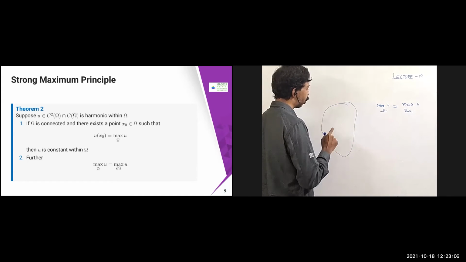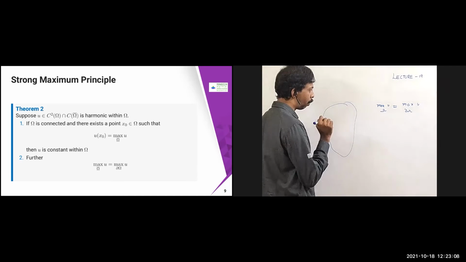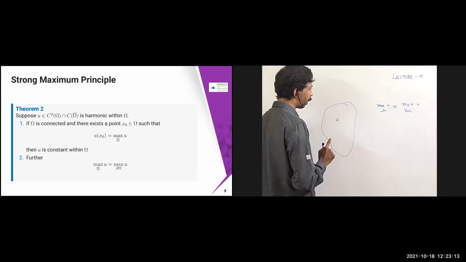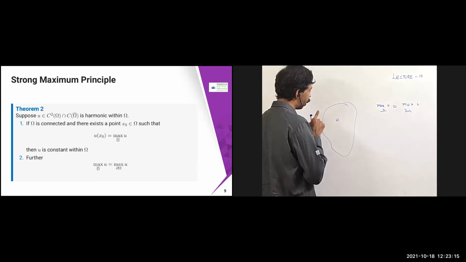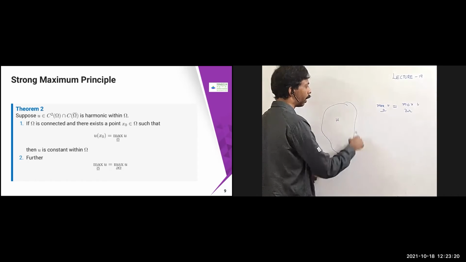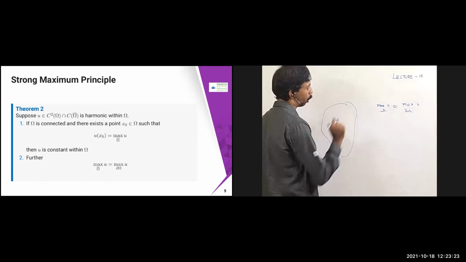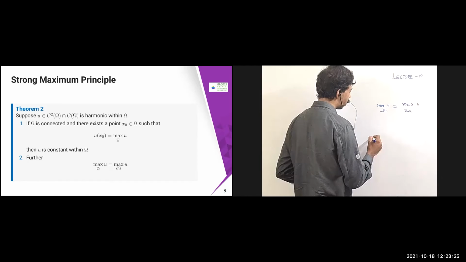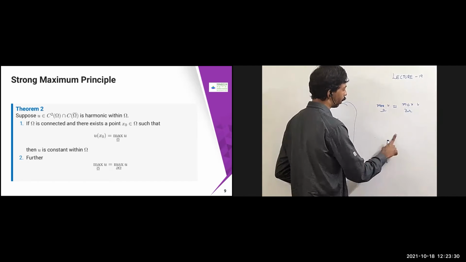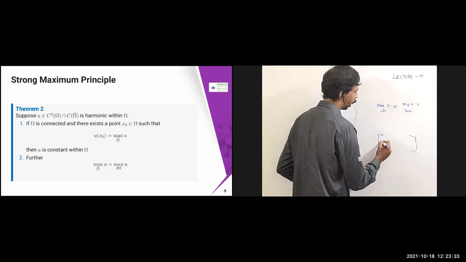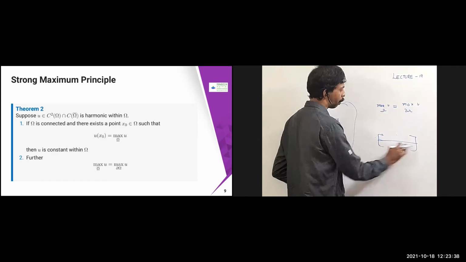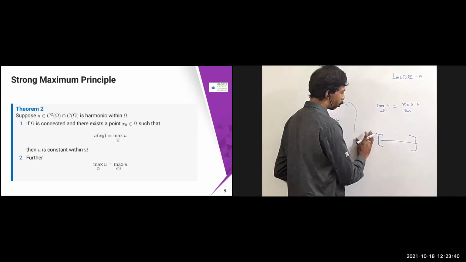Then suppose you want to search for the maximum of your function u. It is not necessary to search the function's values within that domain. Instead, it is sufficient to search only on the boundary. For example, suppose my domain is an interval, minus r to r. I want to find the maximum, and there are infinitely many values in this case. Now suppose my u is harmonic.